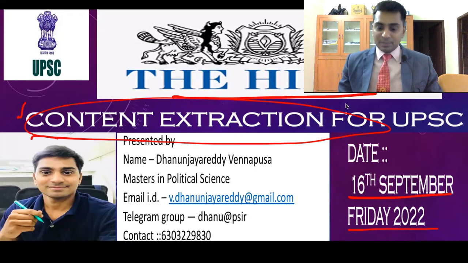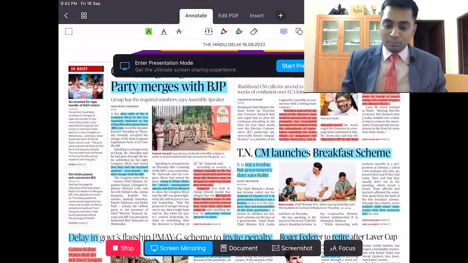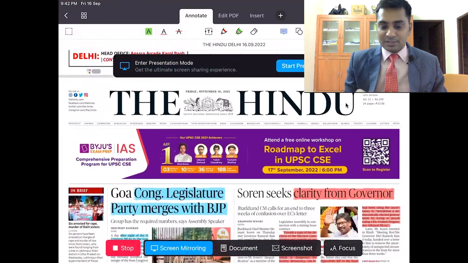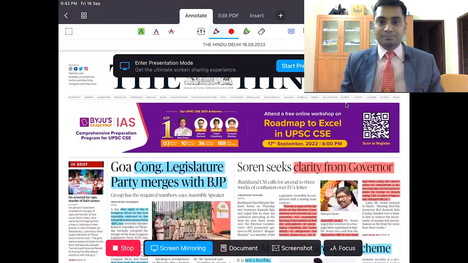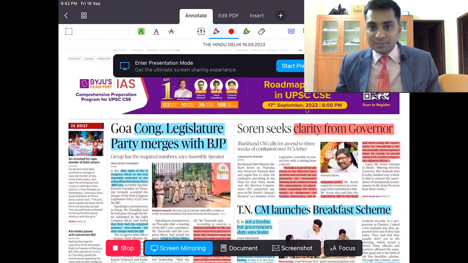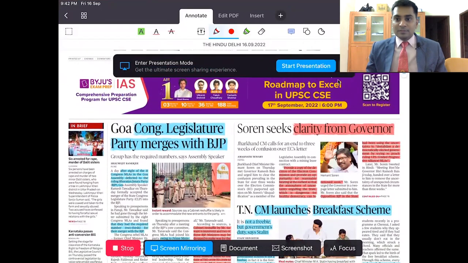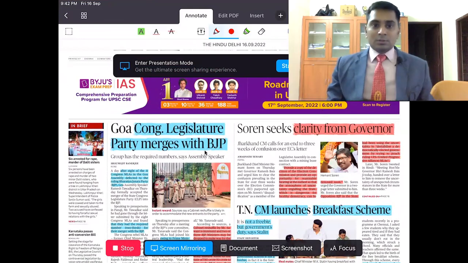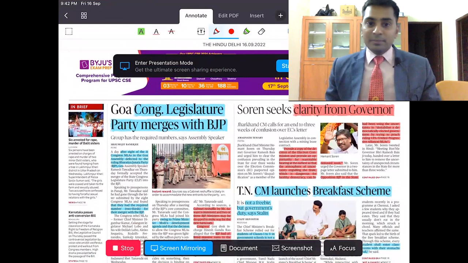So with this discussion, let me start with the Hindu, and today the date is September 16. I am going to discuss these components. The first component is: Goa Congress Legislative Party merges with BJP.